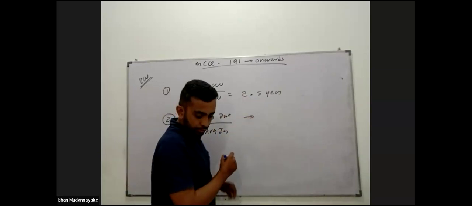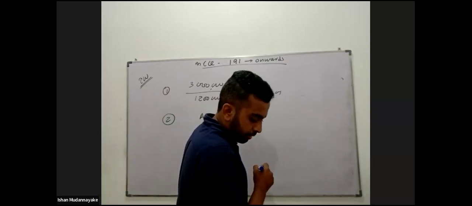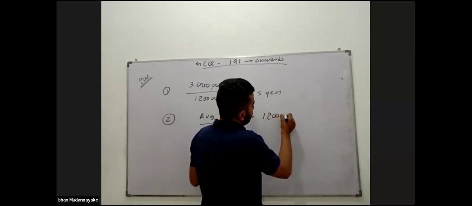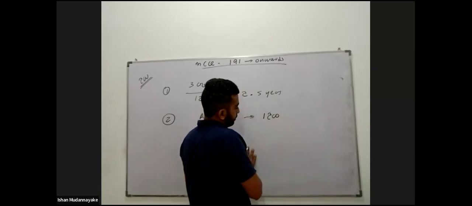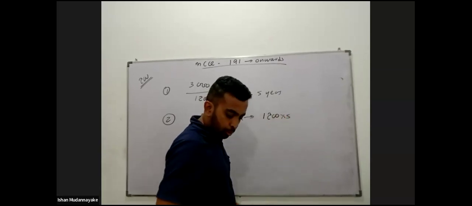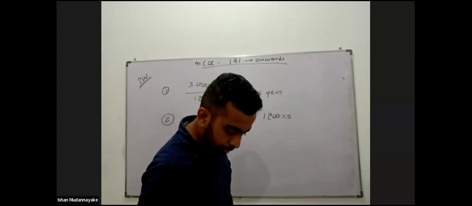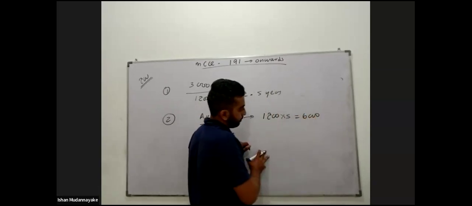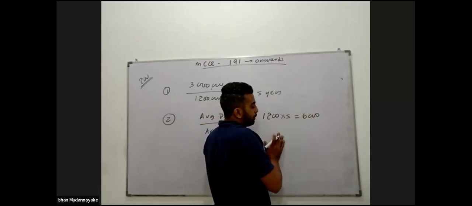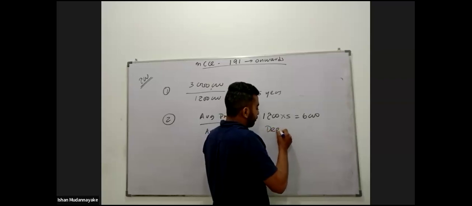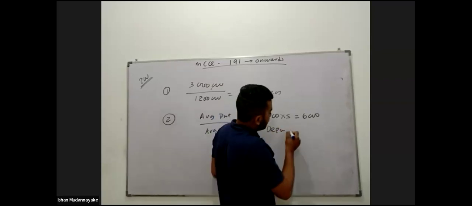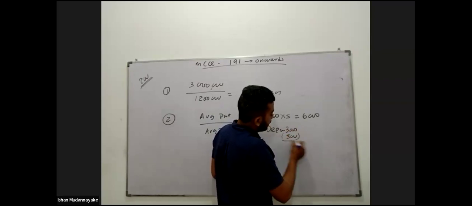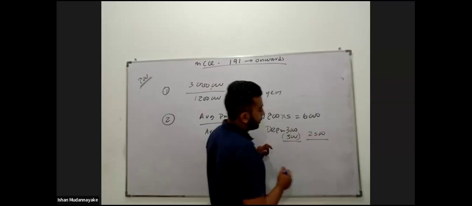Average profit in this question. Annual cash flow 1,200,000 into 5 years. Total cash flows how much? 6 million total cash flow. And then we have to deduct the depreciable amount. Depreciable amount: value of the machine 3,000,000 minus scrap value 500,000. Depreciable amount 2,500,000.